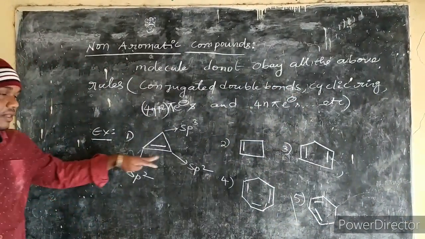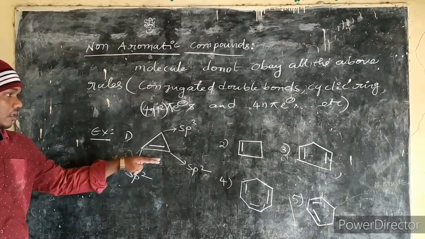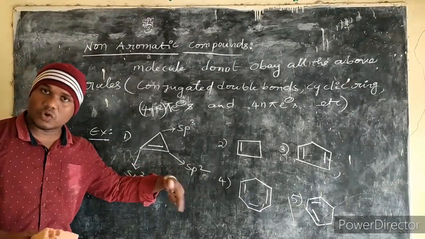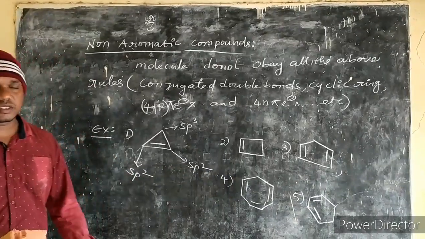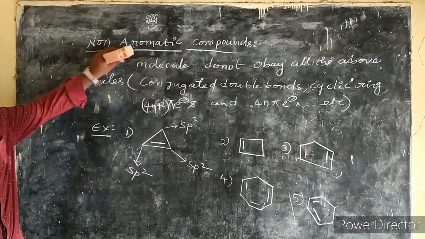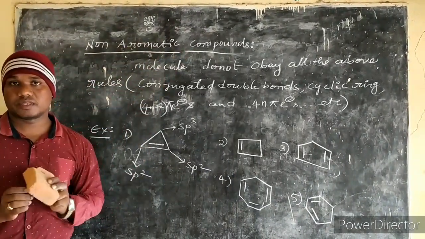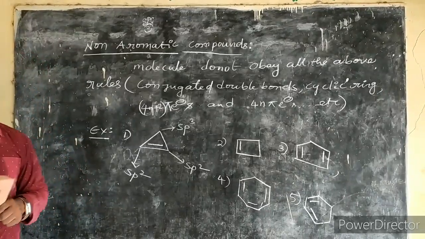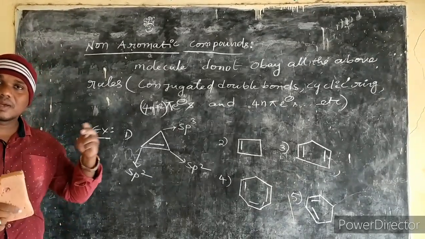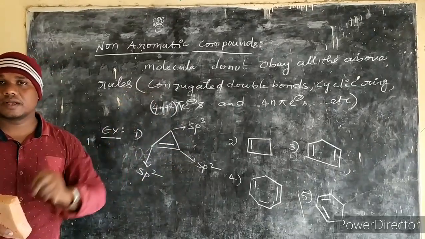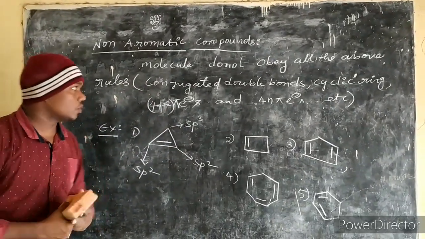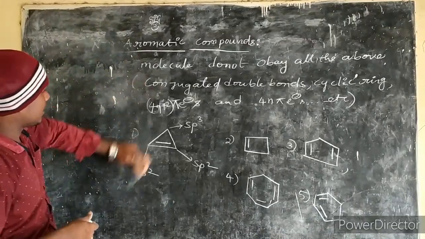In all these examples, continuous conjugation is somewhat lost and planarity is also somewhat lost. So these are the best examples of non-aromatic compounds. Correct? Now the next concept is what? Stability of aromatic, anti-aromatic and non-aromatic compounds. Stability order.